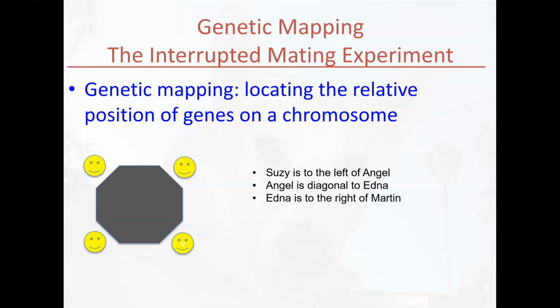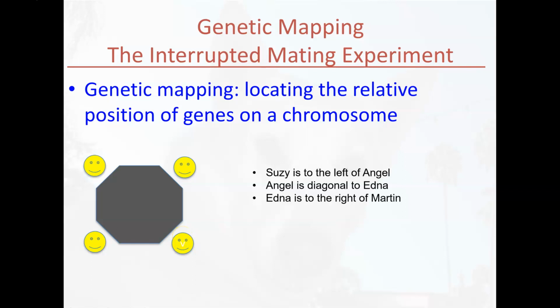So let's talk about this experiment. It's called, I think it's kind of a funny name, the interrupted mating experiment. And it's a fun logic puzzle that allows us ultimately to figure out the relative positions of genes on a bacteria's chromosome. So imagine, this is easier to remember if we were back at our benches in the micro lab, but let's imagine that we had 4 people sitting at one of our bench tops, and you had these 3 pieces of information.